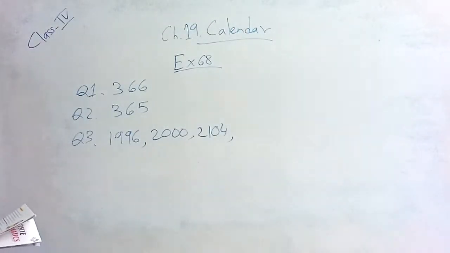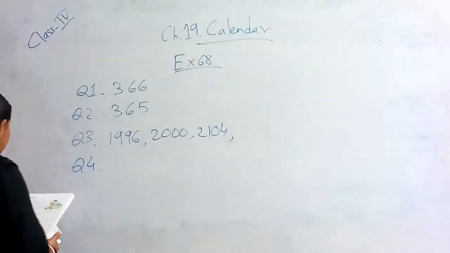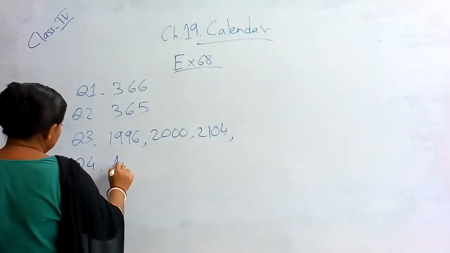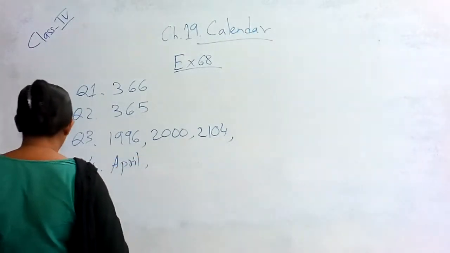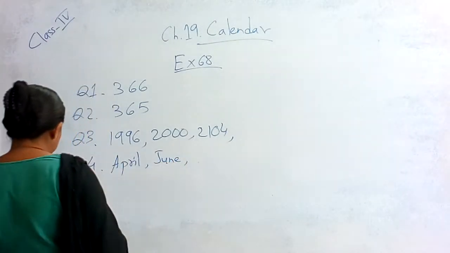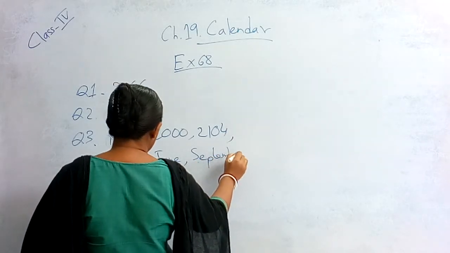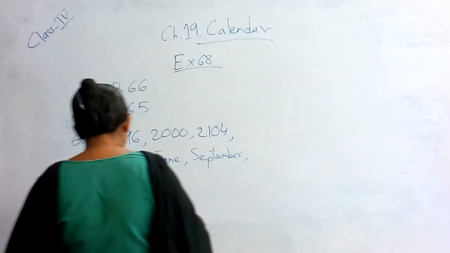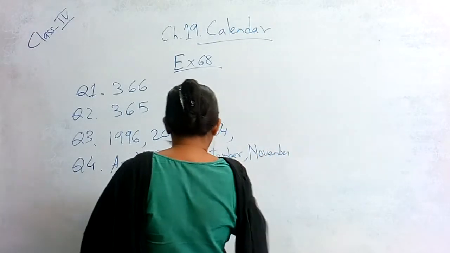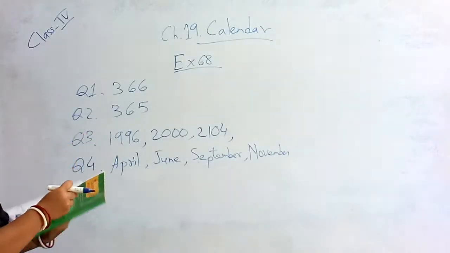Now name the months having 30 days. Name the months which have 30 days. It is very easy, isn't it? You will count on your knuckles and you will find that April, then June, then September. You can see the calendar also. And November. They all have 30 days.